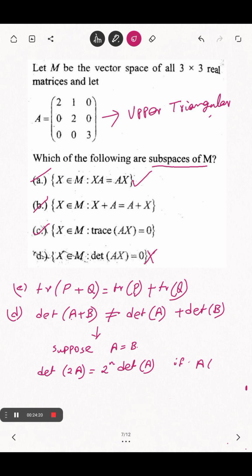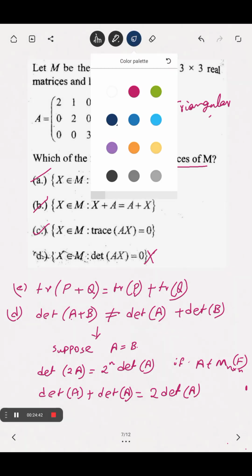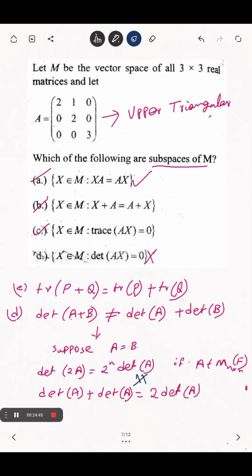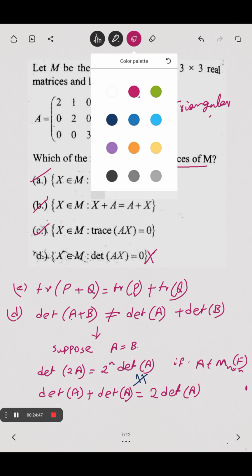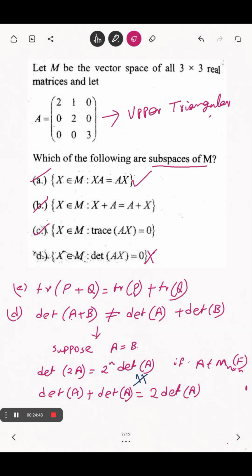If A belongs to M n cross n F, then this 2 to the power n will come. But the determinant of A plus the determinant of A equals 2 times the determinant of A. Now these two are not equal. Hope you understand.